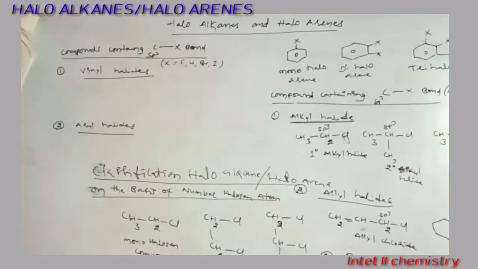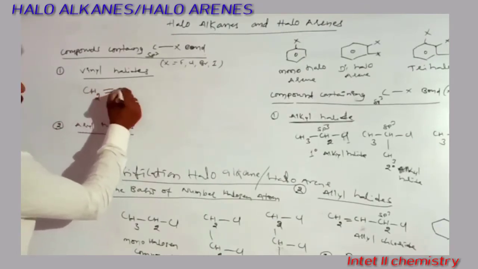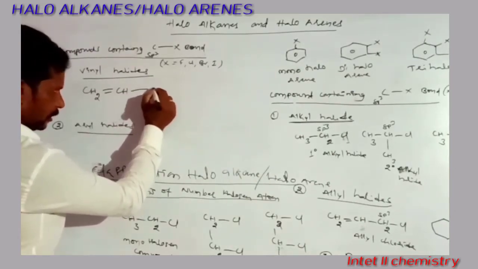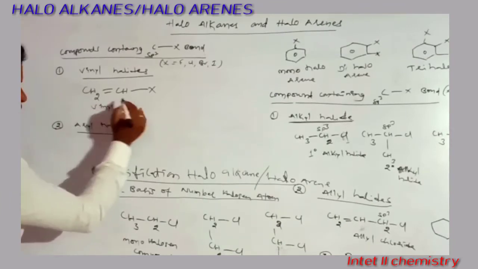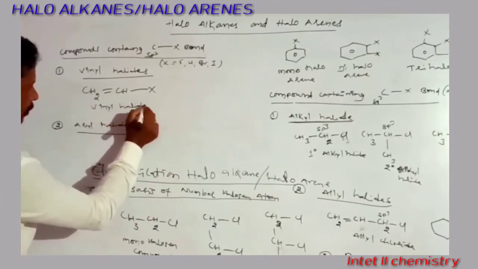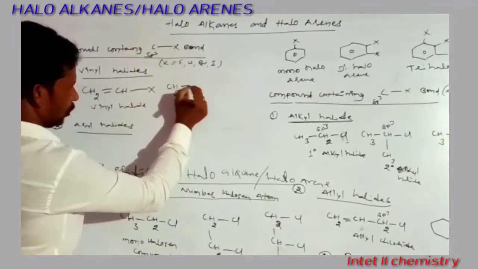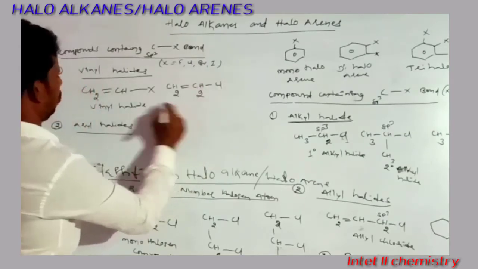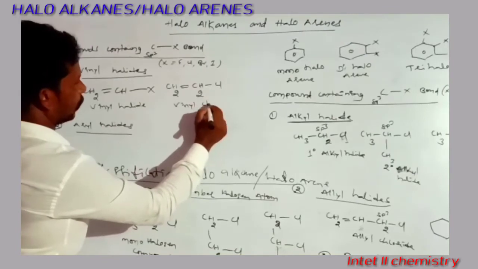As an example, I am writing CH2 double bond CH-X. It is commonly called a vinyl halide. Specifically, if you write CH2 double bond CHCl, what is the name of this compound? Vinyl chloride.